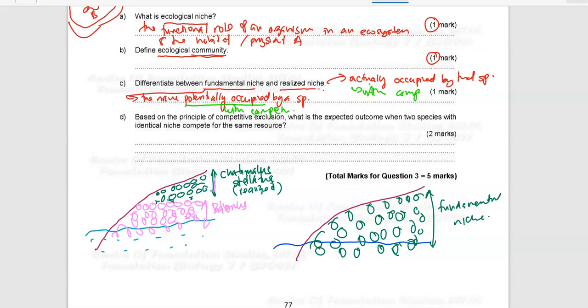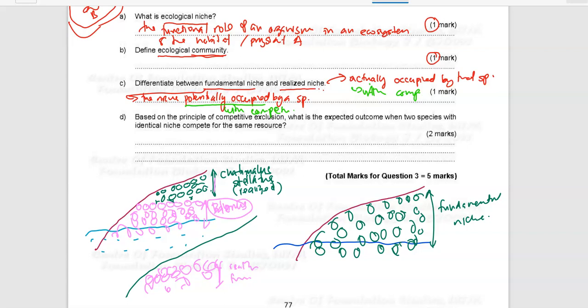So kalau contohnya you do another experiment lah kan. So this is the rock again, and then you were to remove Catamulus, and then you leave the Balanus to occupy the rock. So you will observe that the Balanus still occupies the lower part of the rock. So this means that the realized niche and also the fundamental niche for Balanus is the same. Okay, so tengoklah keadaan syarat organism tu macam mana.